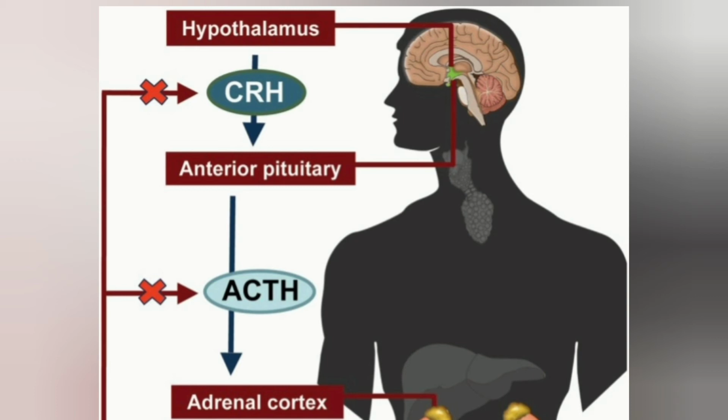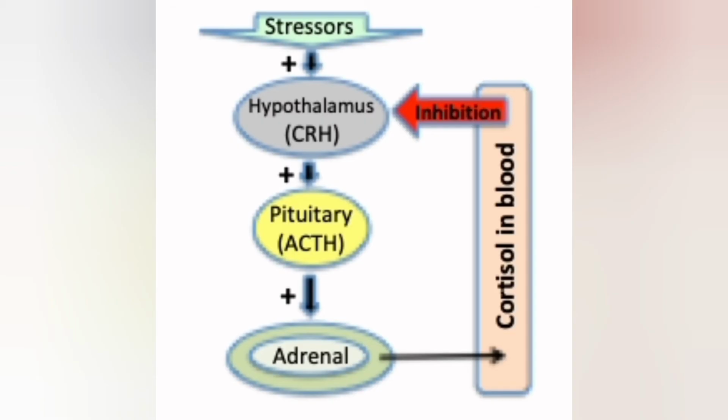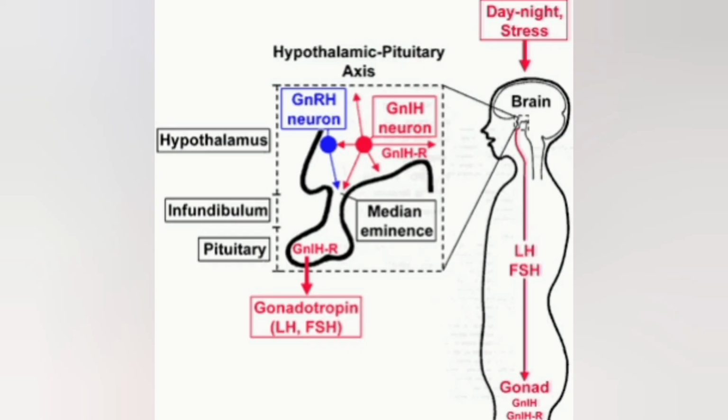Now ACTH is secreted when adrenocorticotrophin releasing hormone of the hypothalamus stimulates the corticotroph cell of the anterior pituitary lobe. As a result, this stimulates the synthesis and secretion of steroid hormones called glucocorticoids from the adrenal cortex. Next hormone that we will study here is gonadotrophin hormone. Gonadotroph cells of the anterior lobe of the pituitary gland secrete the luteinizing hormone and the follicle stimulating hormone. Both these hormones stimulate the gonadal activity and hence they are called gonadotrophins.